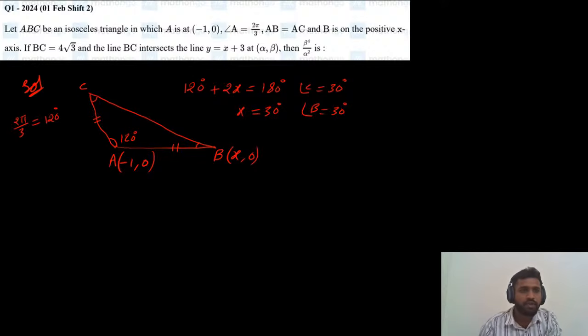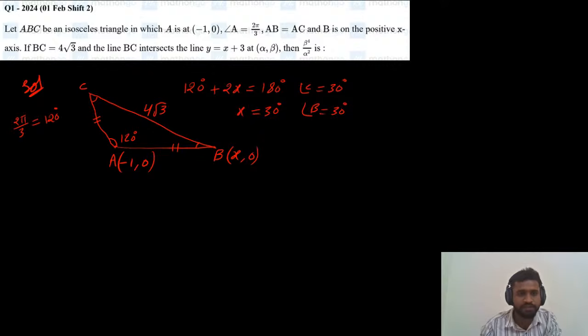Now, given that BC is 4 root 3. Is it okay, the red pen, or shall I change the pen color? Yes, it is clearly visible. So BC side is 4 root 3, and by using properties of a triangle, yes, okay.